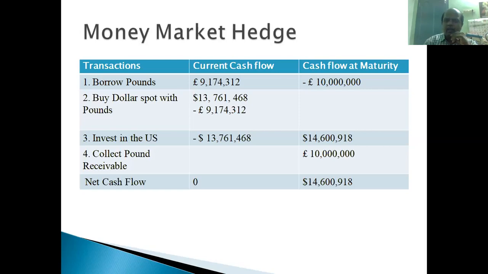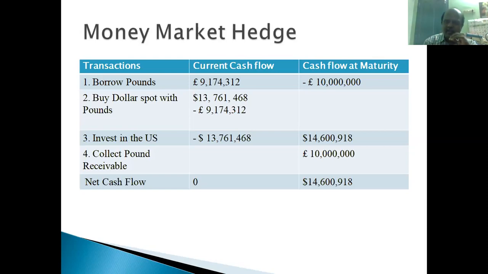Then this American dollar amount will be invested in the US money market at the rate of 6.1% per annum. That amount is invested, that is given, so it is written as minus: $13,761,468 is written as minus. So at present, the transactions all cancel out, right? The 9.1 million pounds they borrowed, they converted into American dollars. So the minus 9.1 million pounds is already cancelled. The $13.7 million they received through this conversion of pounds into dollars.